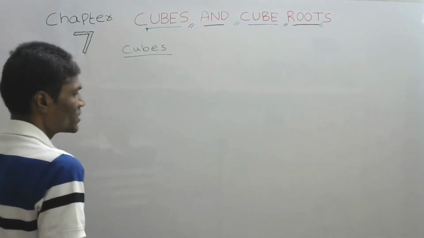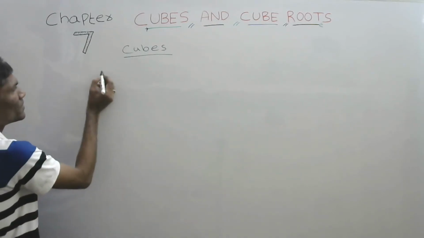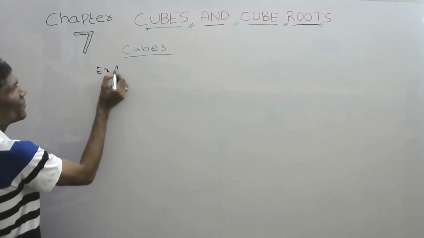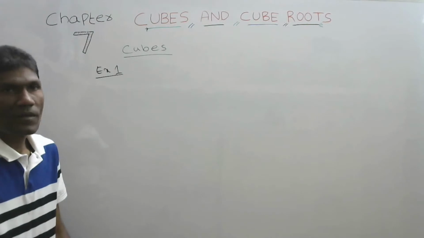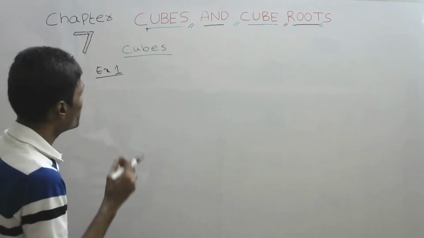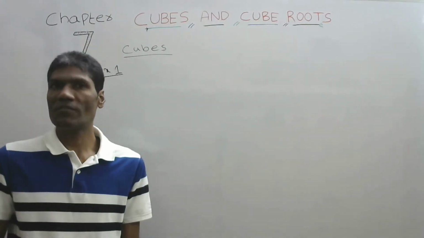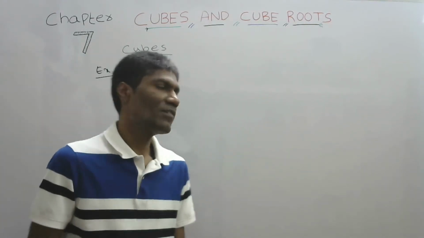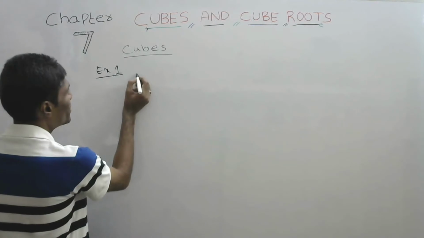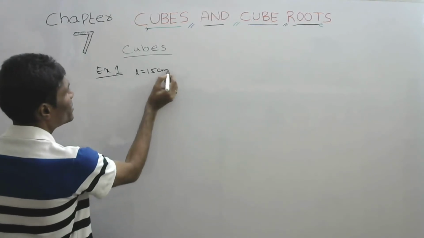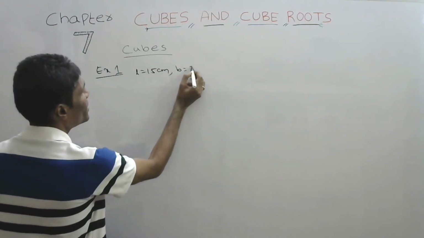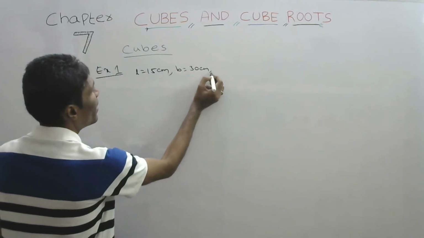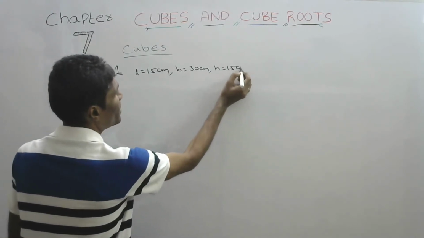Say first example. First example, let us see. Now, one person has a cuboid and the dimensions are given: length 15 centimeters, breadth 30 centimeters, height 15 centimeters.